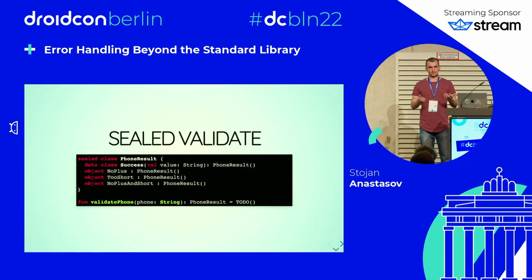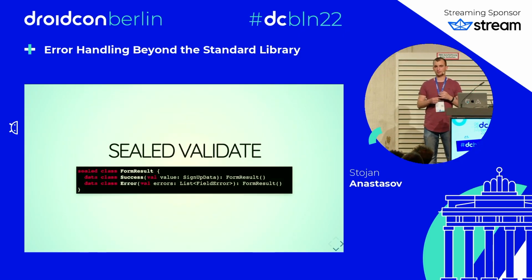Let's try to use a sealed class as a result type. We can create a phone result for validating our phone number that has a success value and the valid phone number inside, and 3 objects for the error cases. This can also be modeled in a different way, but let's take this as an example. Then our validate phone function can take a string and return the phone result. This function we can implement.